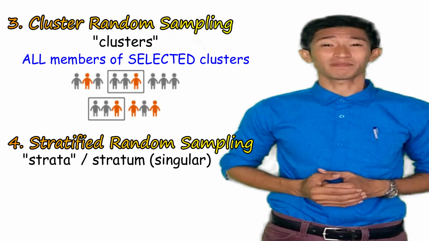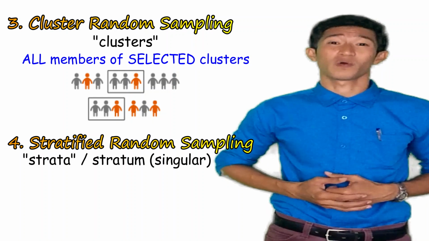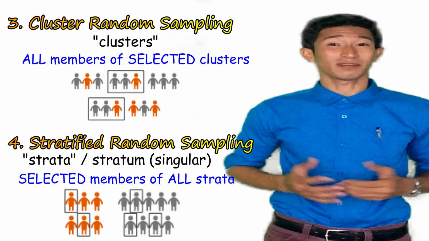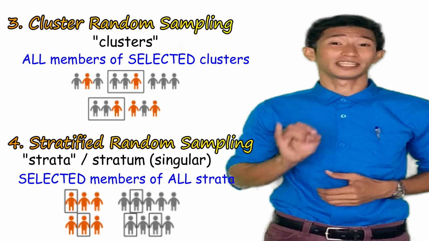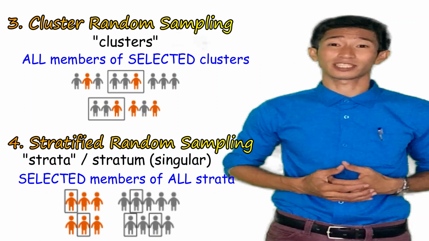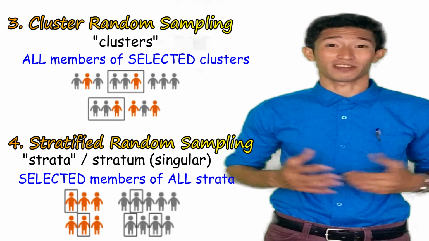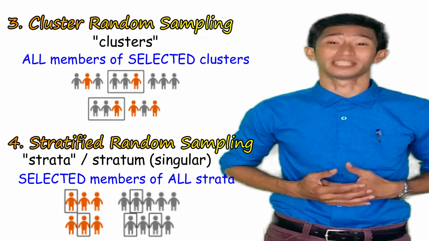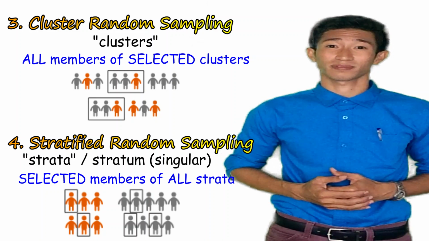While in stratified random sampling, we do not randomly select a stratum. Why? Simply because we need to get samples from all strata via either the simple random sampling, or we can also use the systematic random sampling in getting the individual sample from each stratum. In stratified random sampling, no single stratum will be disregarded. Is that clear? I guess you can now slowly distinguish the 4 basic types of random sampling. What are those again? Very good! The 4 basic types of random sampling are the simple random sampling, the systematic random sampling, the cluster random sampling, and finally, the stratified random sampling.